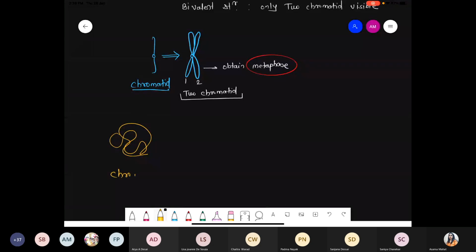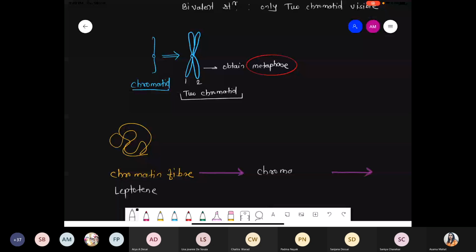These are called chromatin fibers. Chromatin fibers are the structures basically present in the leptotene phase. Now this chromatin fiber undergoes more condensation, and then it forms a chromatid.